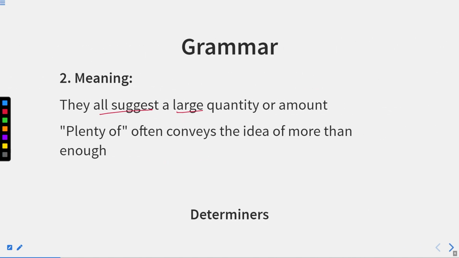They all suggest a large quantity or amount. Plenty of often conveys the idea of more than enough. When something is excessive in quantity, more than we require, that means plenty of.